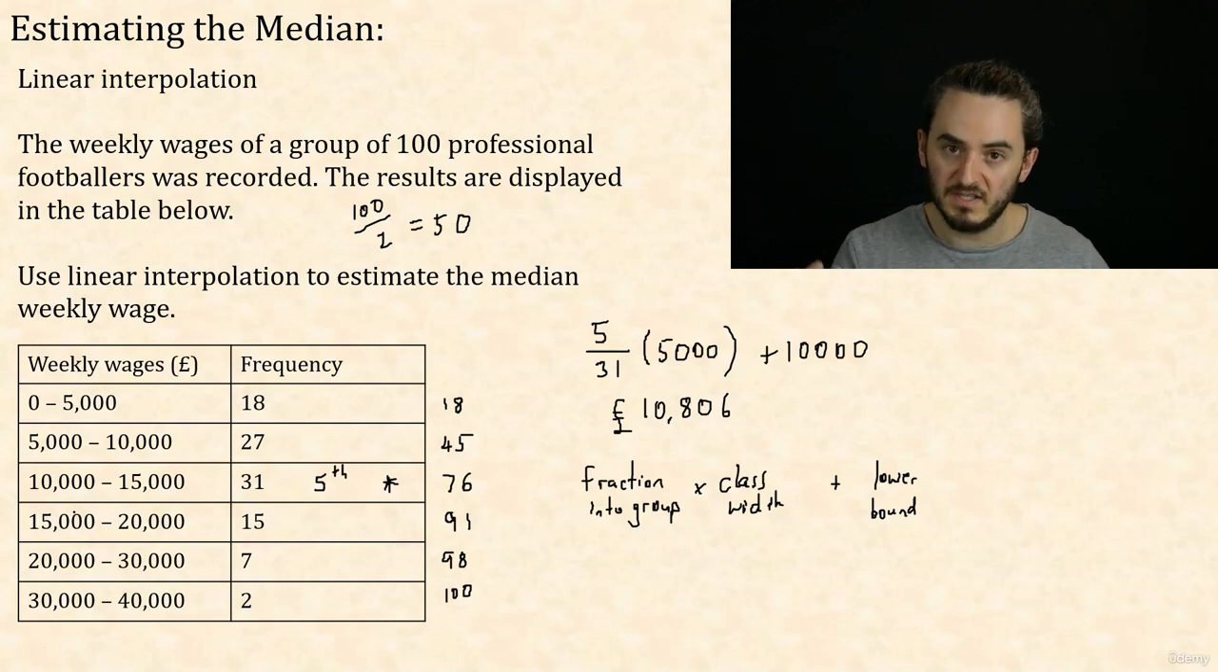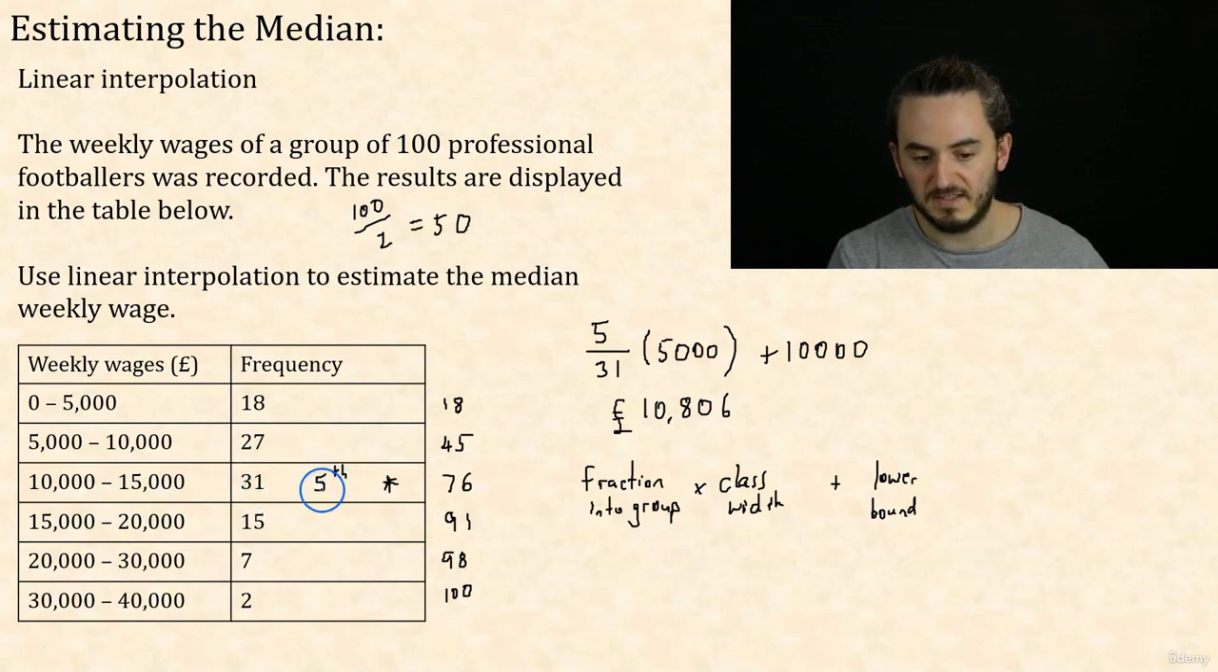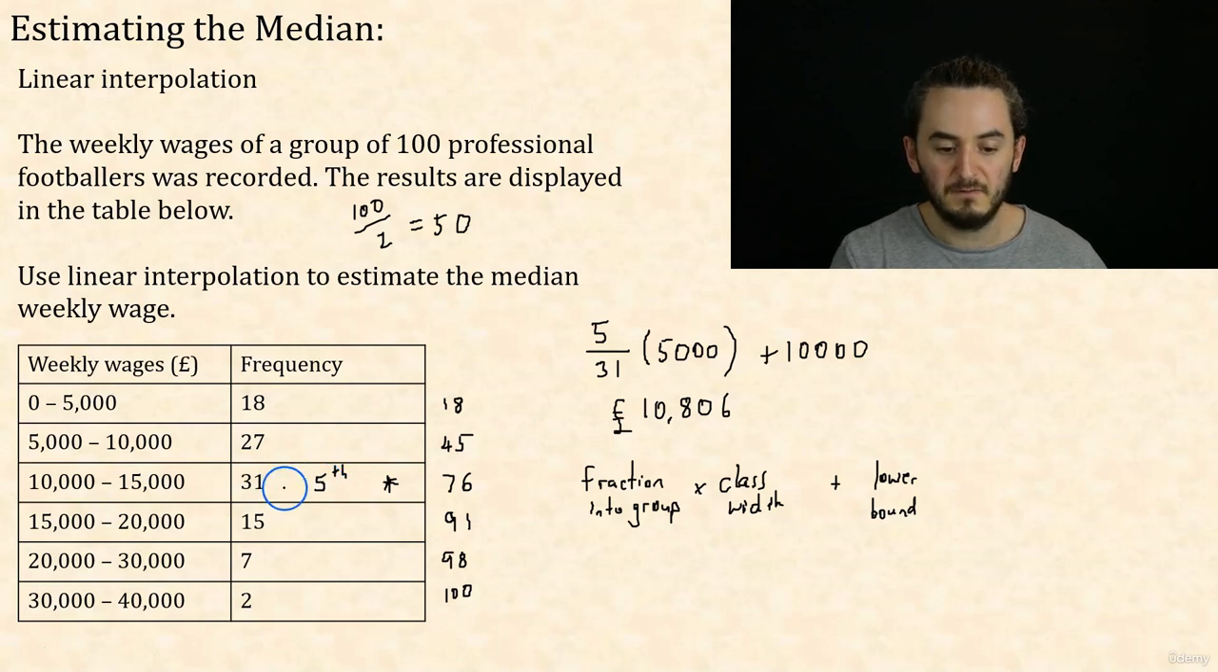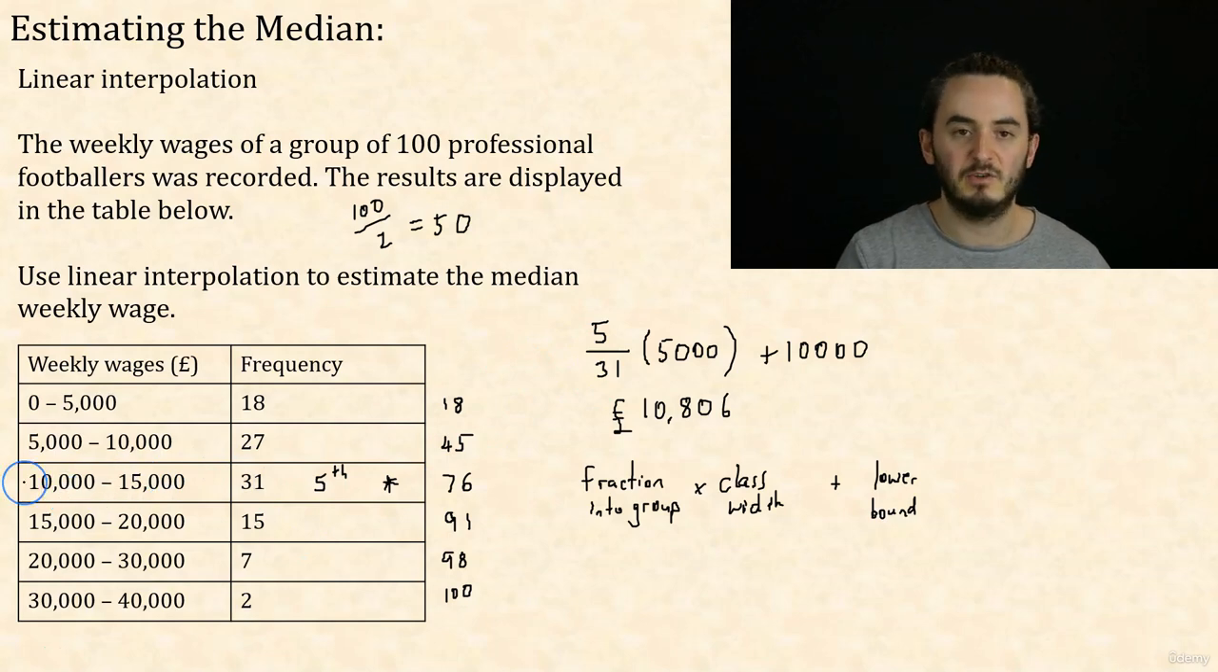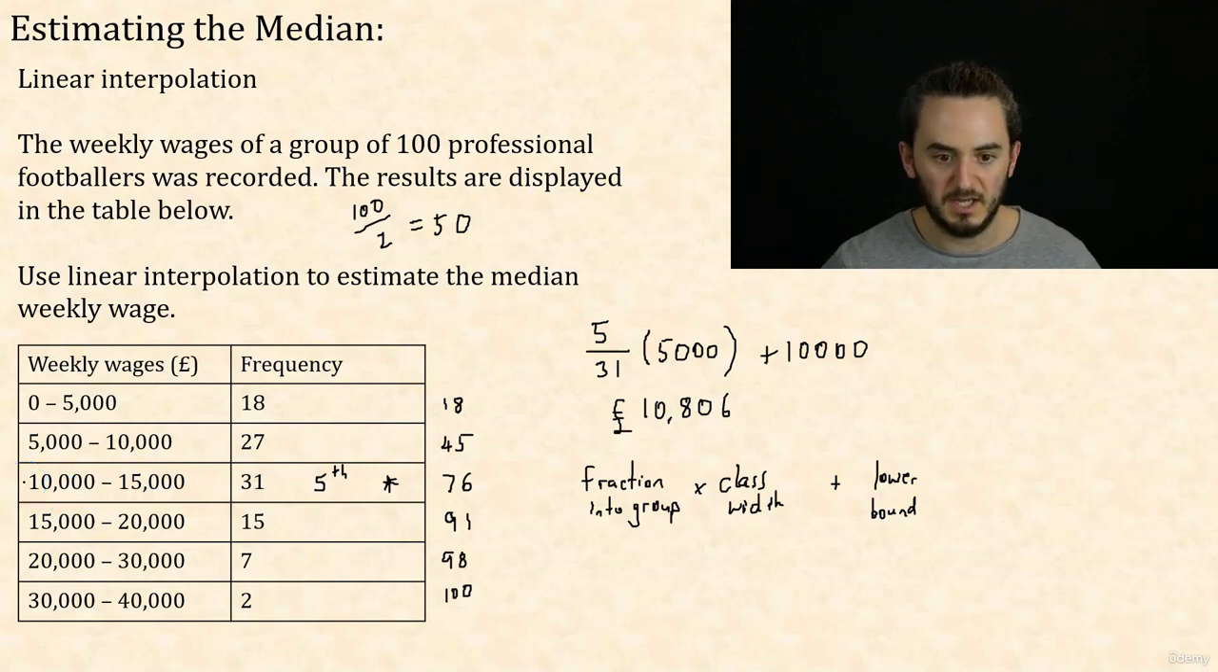Whereas I feel like this way of doing it, we're really just thinking our way through it. So just working out, if you like, from scratch each time by thinking, I figured out that the median footballer is in this group. I figured out they're the fifth footballer in this group. So that tells me that they are 5/31 of the way into the group. Now I've got my fraction. I take that fraction of the class width and add it onto the lower bound, and we are done.